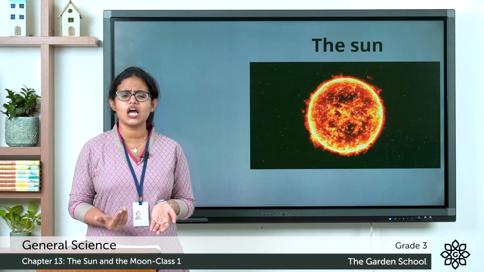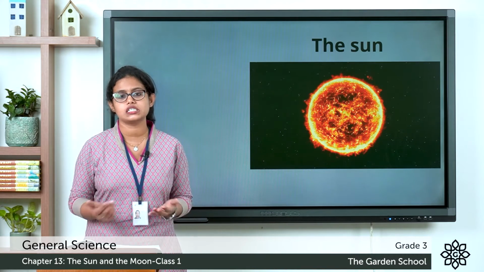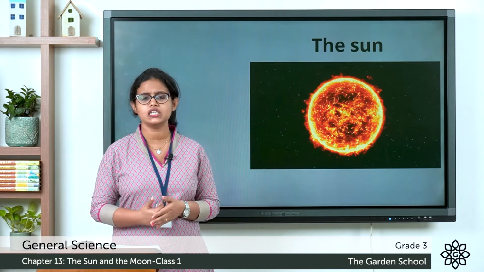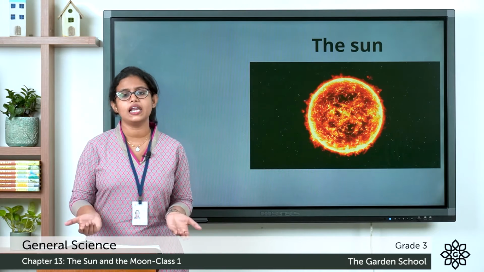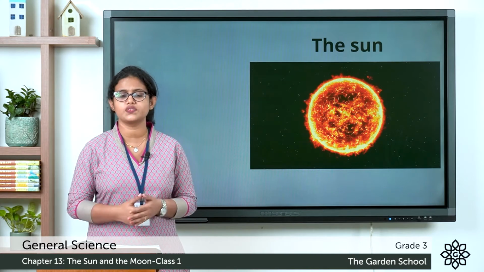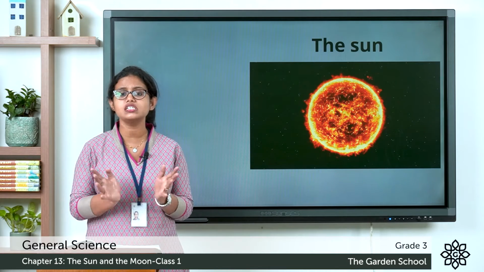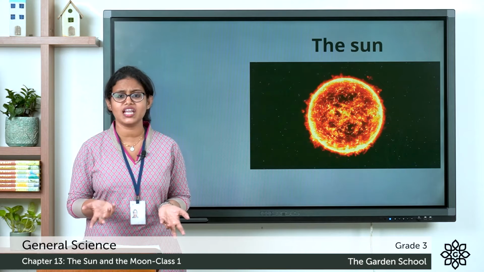So why is it dark at night? We cannot see the sun. Half of the earth is away from the sun. Half part of the earth is not receiving the sunlight, so that part is dark. So we have night.